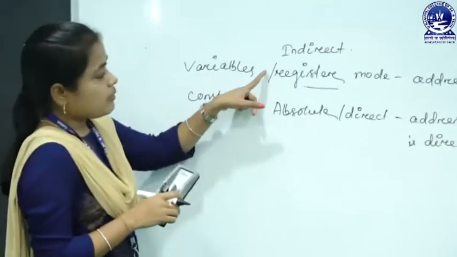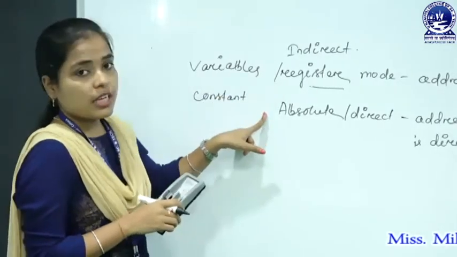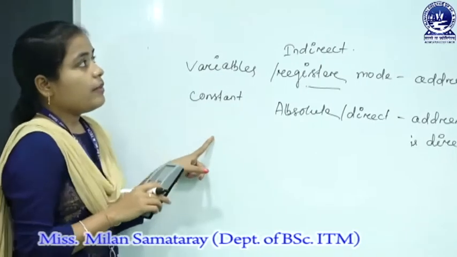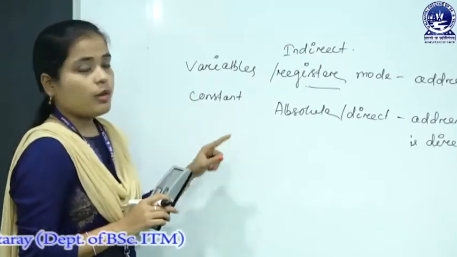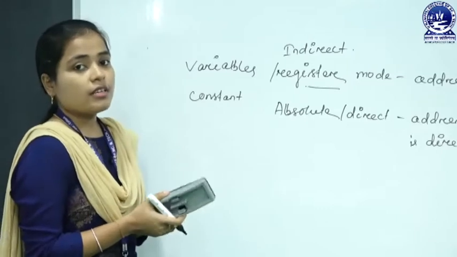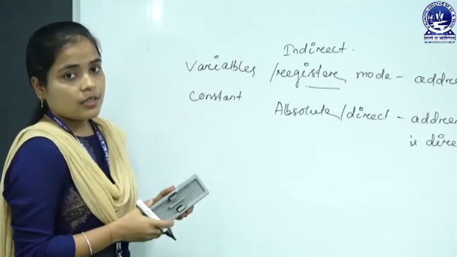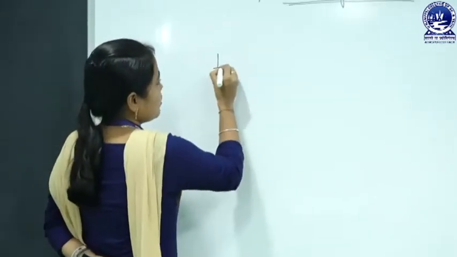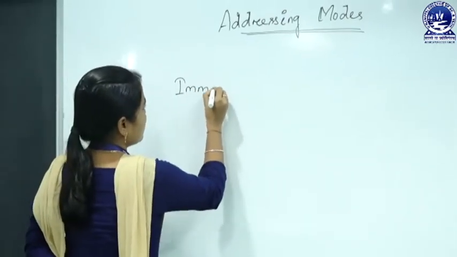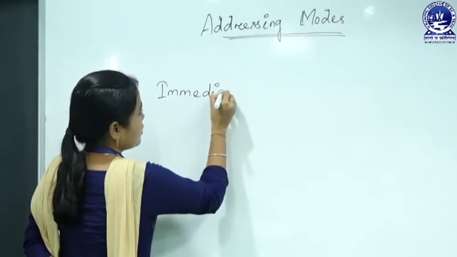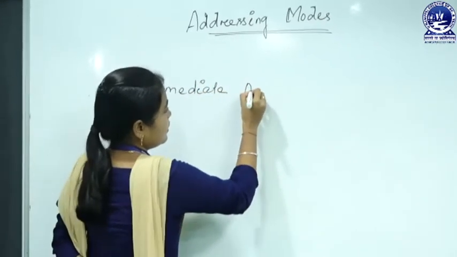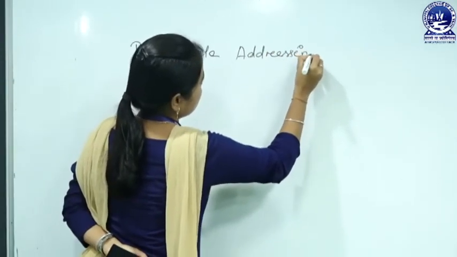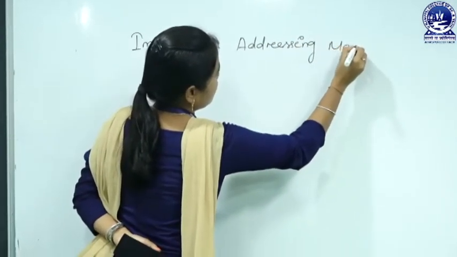So, precisely we are dividing the addressing modes into two types, register mode and absolute mode, but there are many types of addressing modes on the basis of this, whether it is direct or indirect. So, let us discuss one after another. The first one is immediate addressing mode.